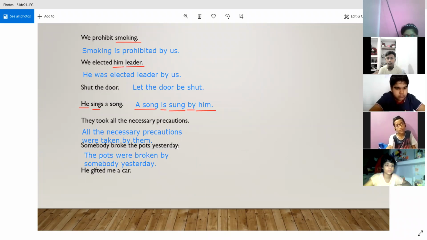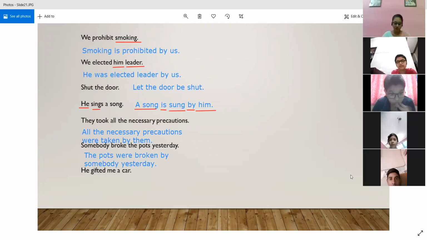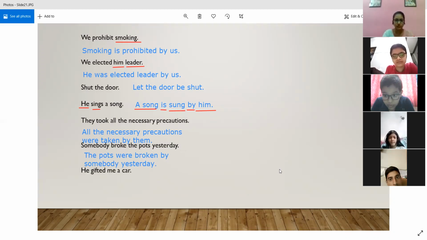Okay, so now we have the last sentence only. One sentence to go. Is there a new face present? All right, I can see Zehra and Mohammed. Okay, I will ask Zehra because I think she has not answered any sentence up till now. All right, attempt Zehra. It is an easy one also. So. I was gifted a car by him.